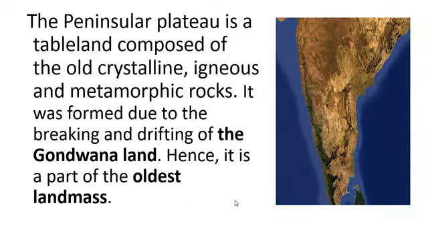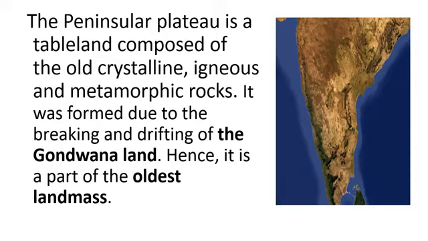Now what is the peninsular plateau? The peninsular plateau is a table landform. It is a table landform composed of different types of rocks. These rocks are crystalline rocks, igneous rocks and metamorphic rocks. Igneous rocks are formed when molten magma comes out on the surface of the earth and cools down, and then becomes solid. By this, igneous rocks are formed.